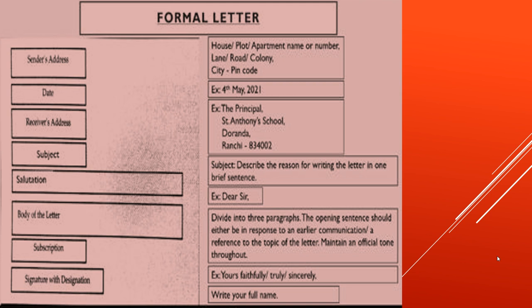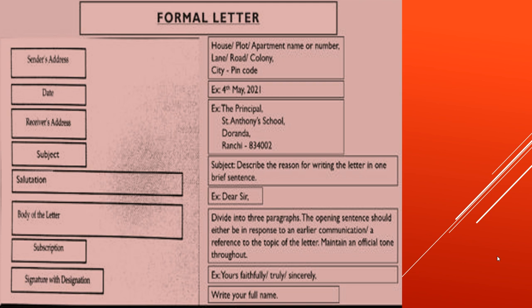So, for example, if you're writing an application to the principal, then write the Principal, St. Anthony School, Doranda, Ranchi, and the PIN number. Okay? Then comes the subject. After the receiver's address, leave a line and write the subject. Then describe the reason for writing the letter in one brief sentence. One brief sentence. Not a long one, children.